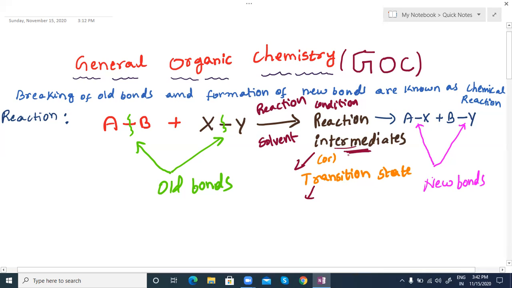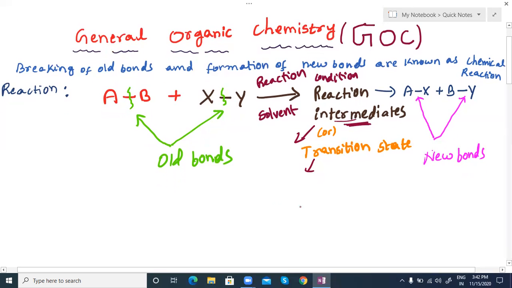So the types of intermediates and their stability, we need to explain in GOC. What types of intermediates there are, and which factors affect the intermediates' stability and formation, everything we are going to discuss under GOC only. Got it? Next step. Maybe you have different types of intermediates. You can find carbocations, carbanions, free radicals, where a single-electron system is a free radical, and maybe carbenes.